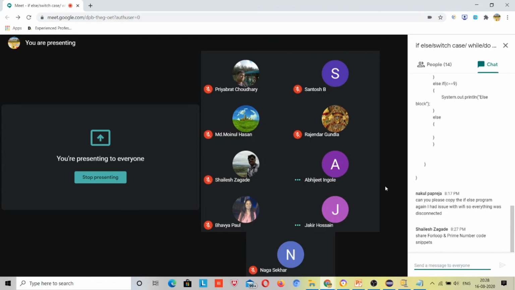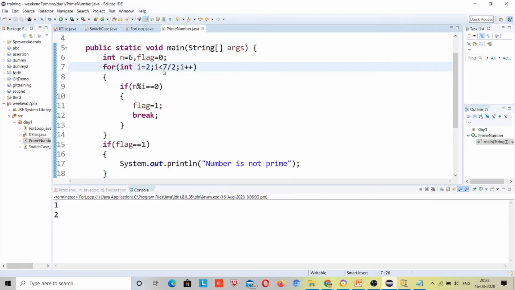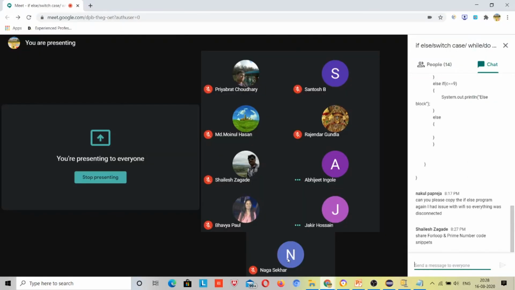Of course, you can make it much better. You can take half of this number. Suppose the number is 6 and 3 does not divide 6, then 4 cannot divide 6. So that's why we can make it much better, right?